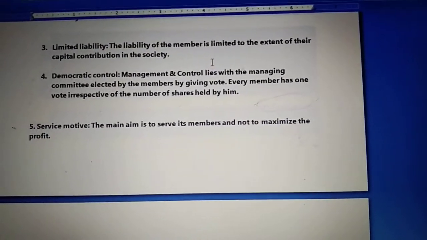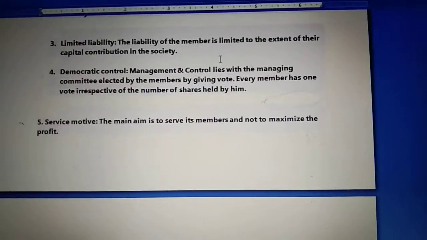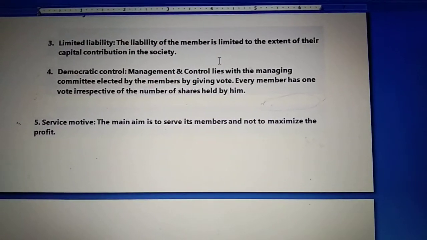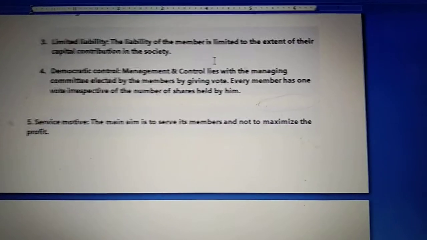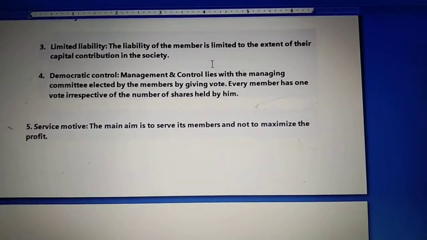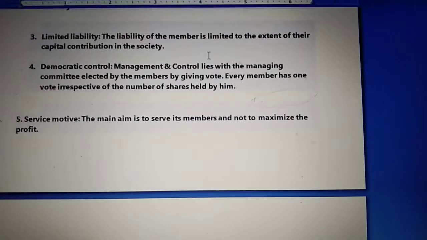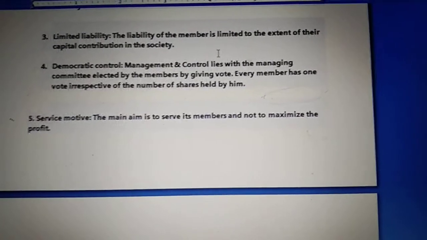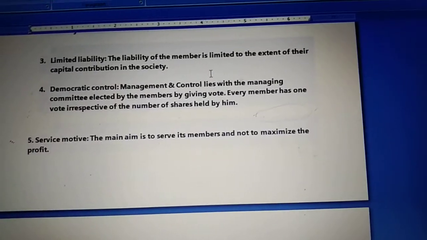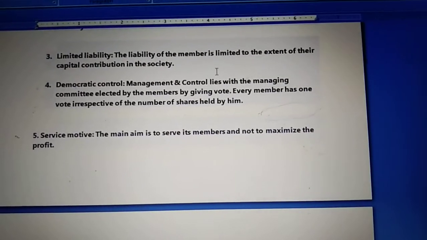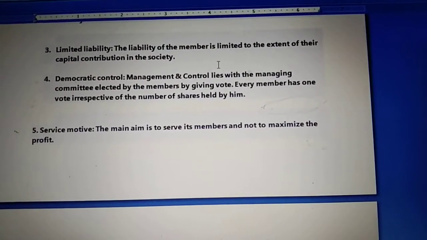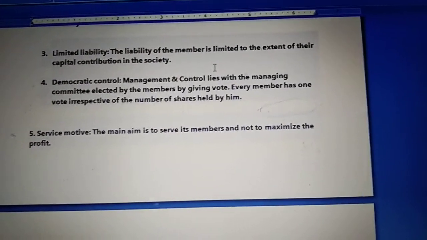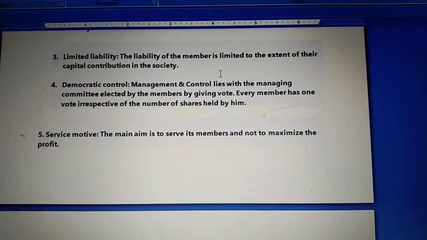But the question that arises here is how this managing committee is formed. Now children, because a cooperative society follows the principle of one member one vote, every member gives one vote for selecting the committee, and the head and members of the managing committee take all the decisions on behalf of the members of the cooperative society. That is the reason we call it democratic control, because the managing committee members are selected from the members of the cooperative society only, by the principle of one person, one vote.